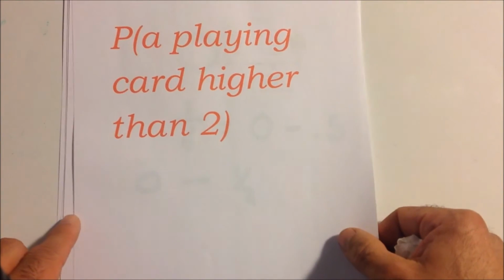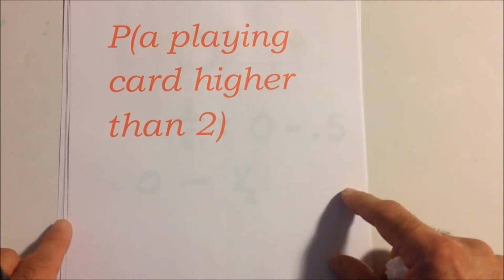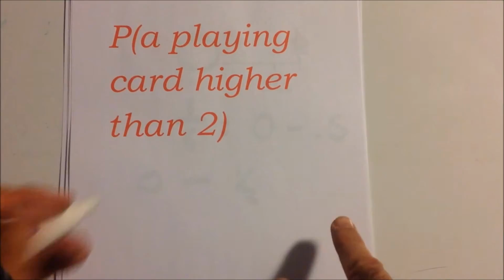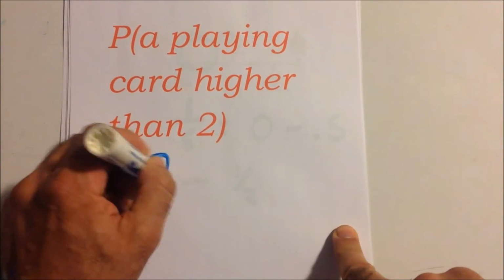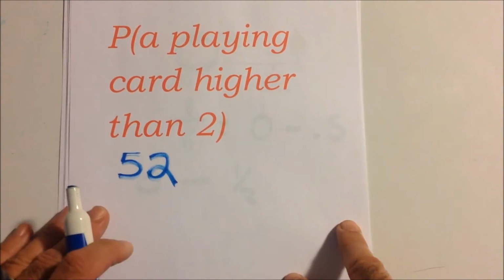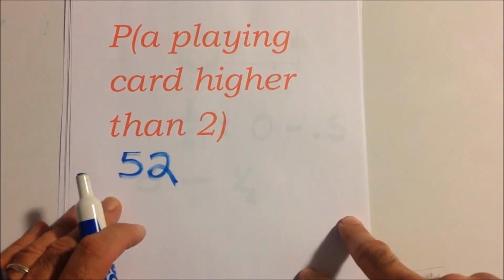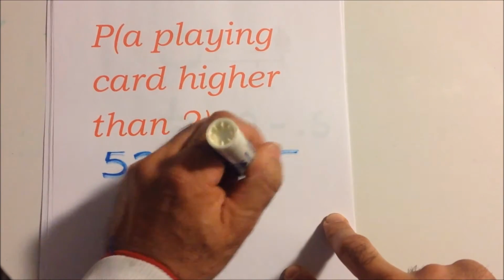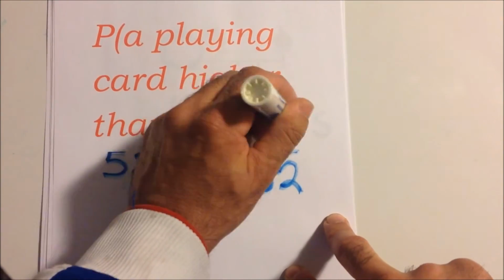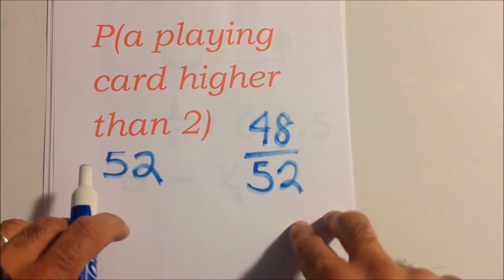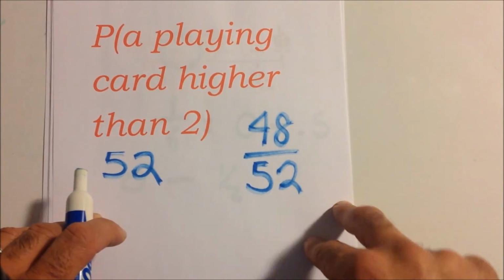Let's say the probability of getting a playing card higher than 2. So again, remember there's 52 cards in a deck, and each number has 4 cards. So the probability of getting a card higher than 2 is pretty good, because there's 52 cards, and there's 48 cards higher than 2. So you can say that's pretty likely.